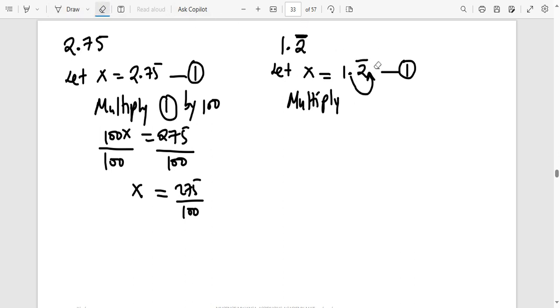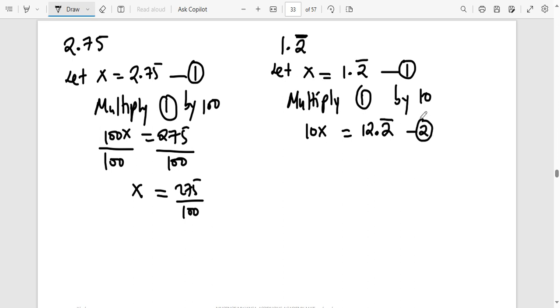So by what number am I going to multiply? Very good. So multiply equation 1 by 10. So it becomes 10x is equal to 12.2. The point comes here, but because 2 is repeating, just write it again and put a dash on top. The next thing is, now that the decimal is in front of the repeating number and behind the repeating number, subtract the two equations.